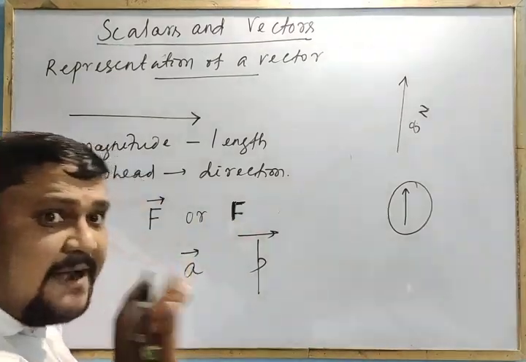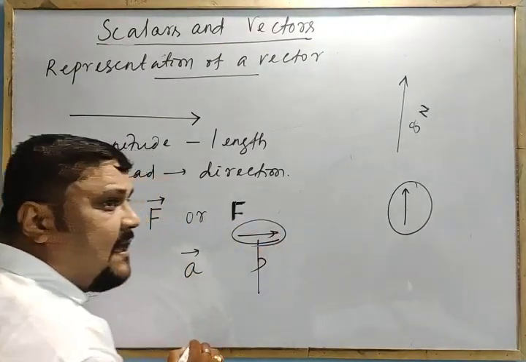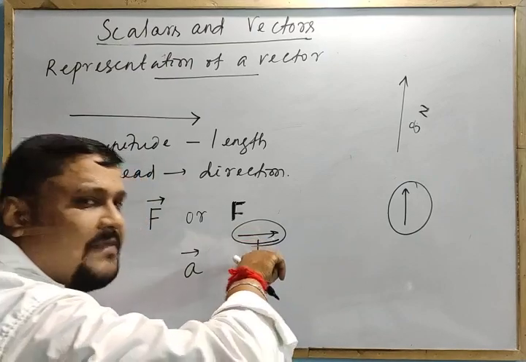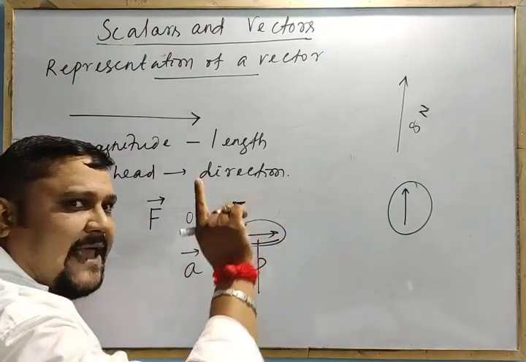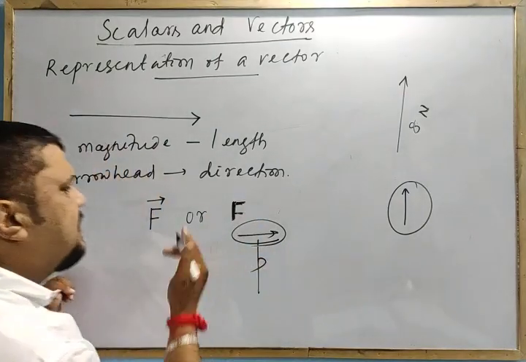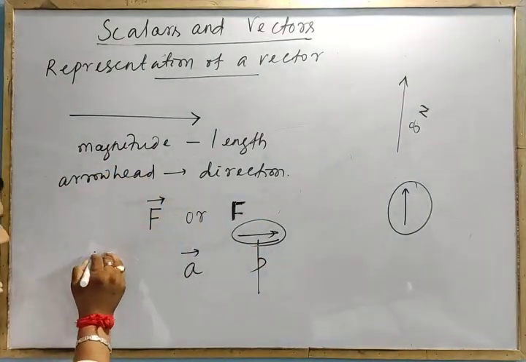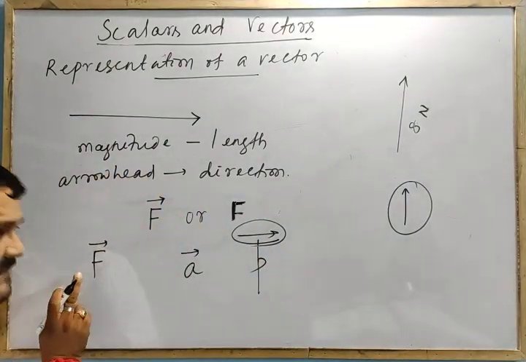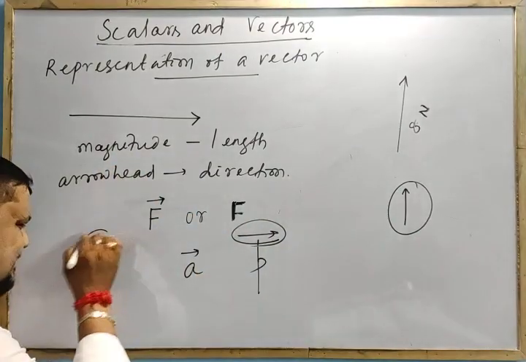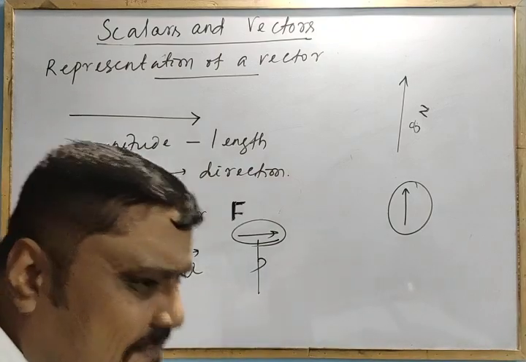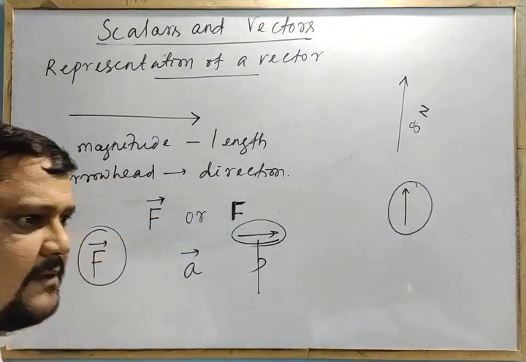Don't think that this arrow gives you the direction of the vector in this particular direction, not like that. It is a vector with an arrowhead. Or F like this means the F vector, not always in this direction. It is a simple representation. It is not along that direction.